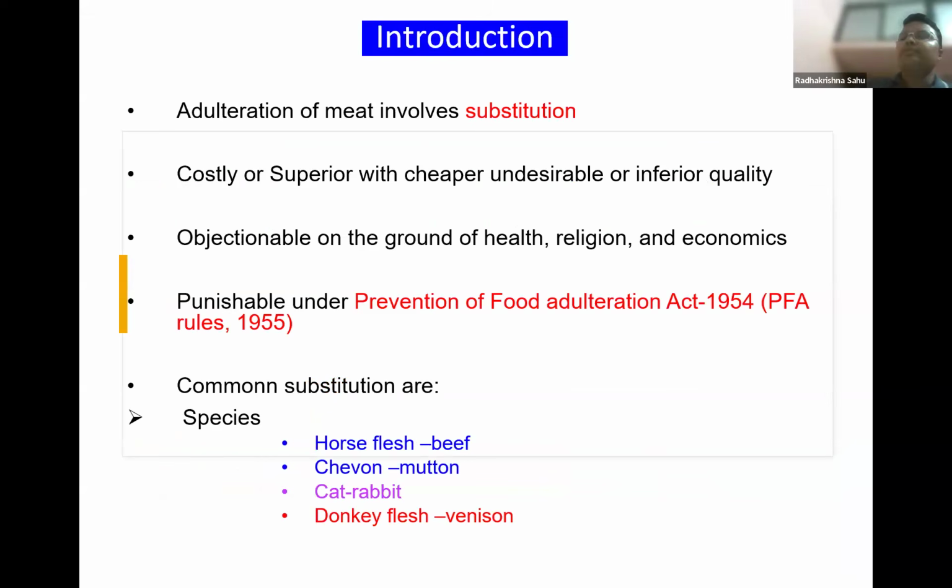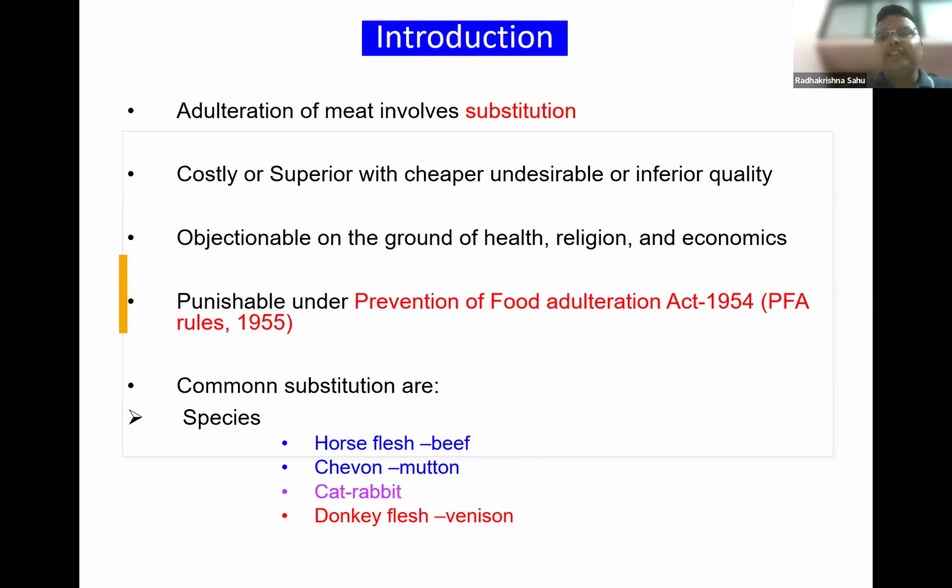So adulteration refers to substitution of meat of a costly or superior variety with a cheaper variety, which may be of undesirable or inferior quality or from a different species. This may be objectionable not only on the ground of health, but when it comes to India, there are various religious sentiments. For example, in the Hindu religion, beef cannot be accepted by the people. Similarly, in the Muslim religion, addition of pork cannot be tolerated by people. So we have to take account of everything, and economics, for those meat producers who want some illicit financial gains.